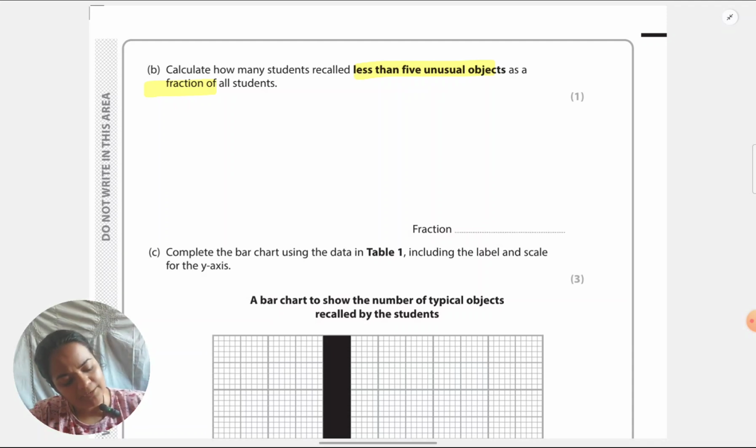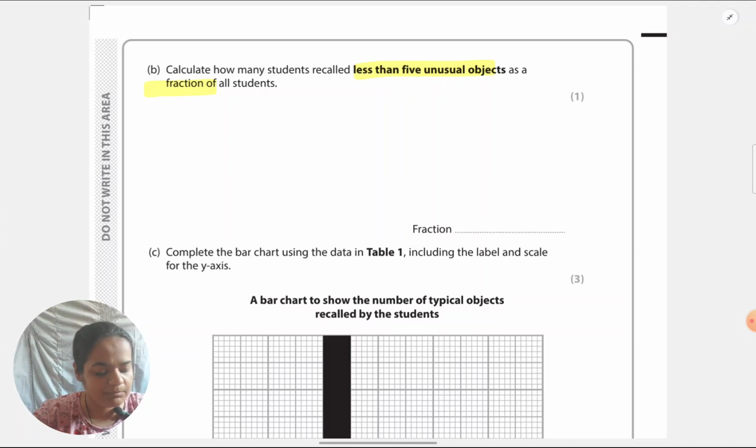So therefore fraction is 2 on 4. And I have to simplify. Like I told you, for the ratio question, even fraction you must bring down to the simplest form. It's simply 1 upon 2. So half the students were there who could not remember even 5 unusual objects.